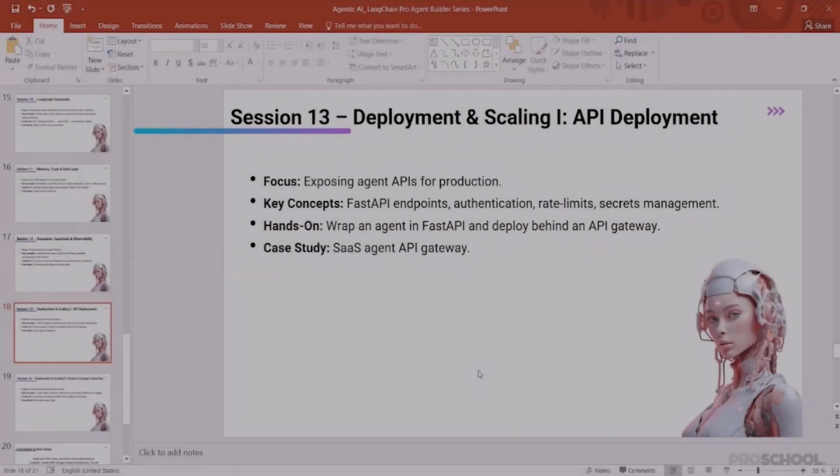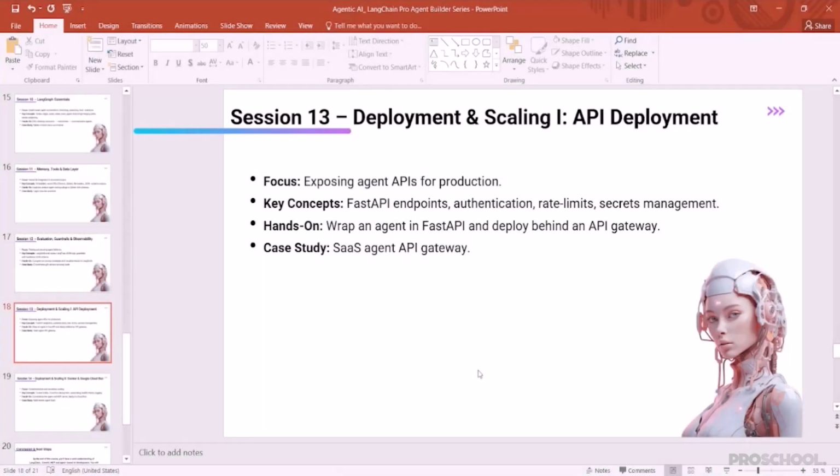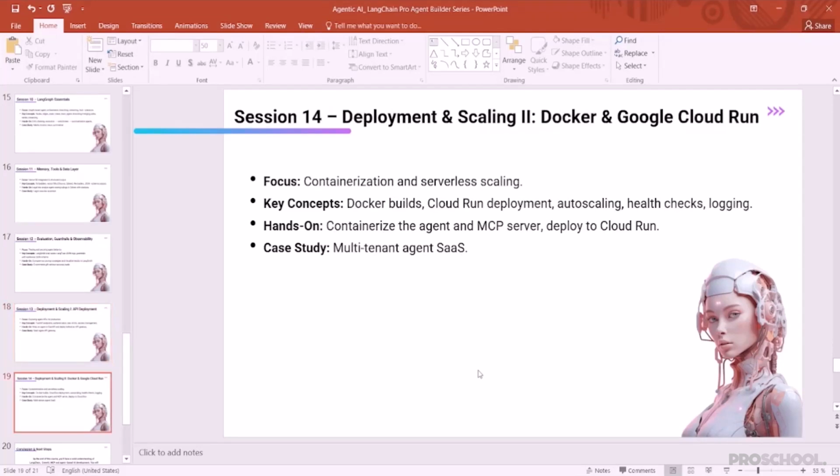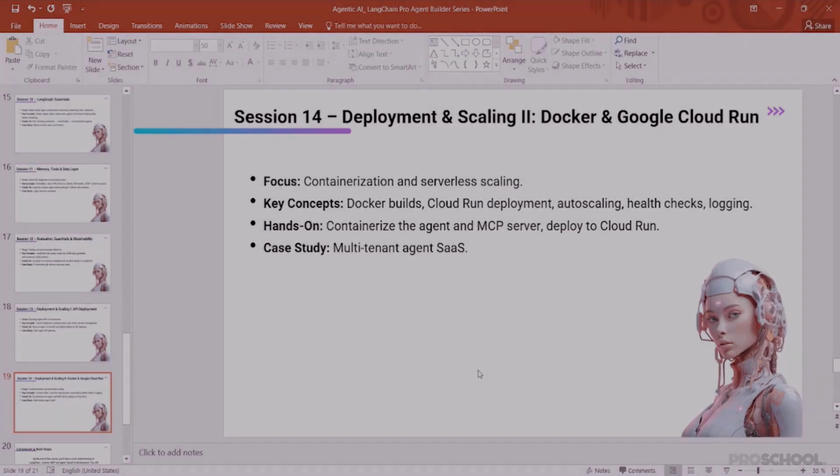In sessions 13 and 14, we are going to explore the deployment and scaling of our agentic application. Our agent is ready. We have done the development of the agent, but now we have to take this agent into production. So in these two sessions, we are going to see how we can take our agents from our local system into production. Let's say we have to host our agentic application on a cloud platform, how can we do this, if we have to dockerize it, if we have to scale it. In these two sessions we are going to explore it.